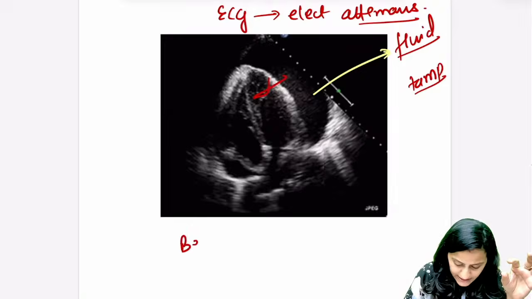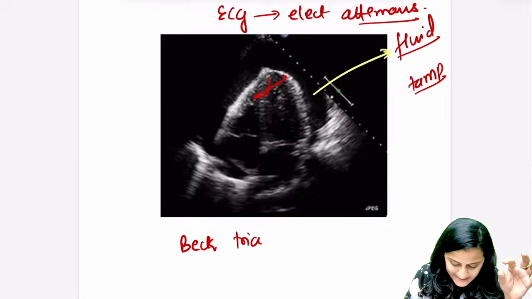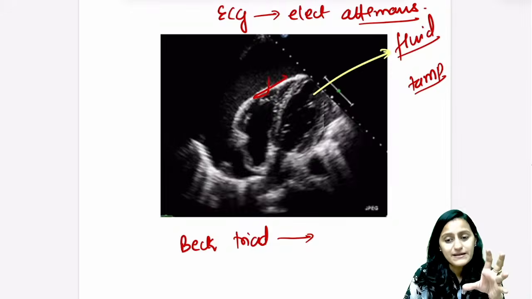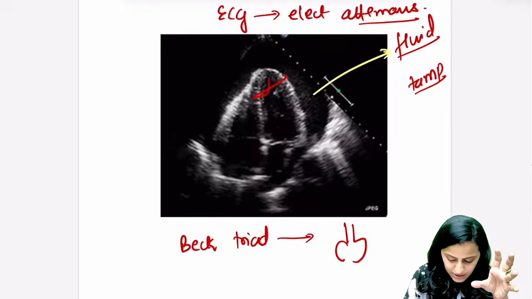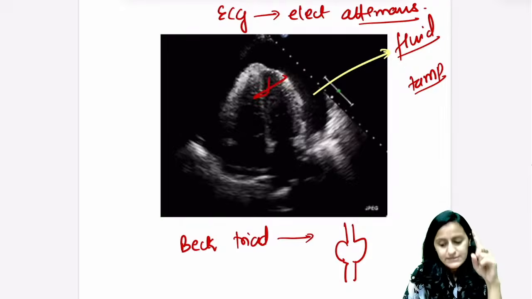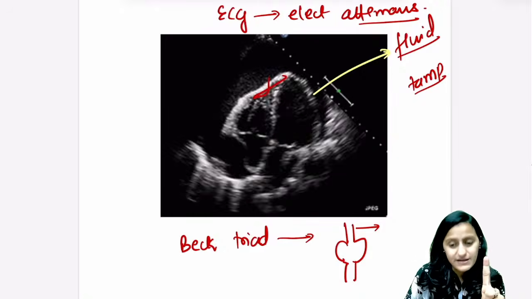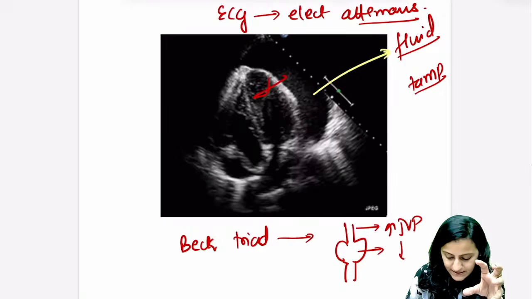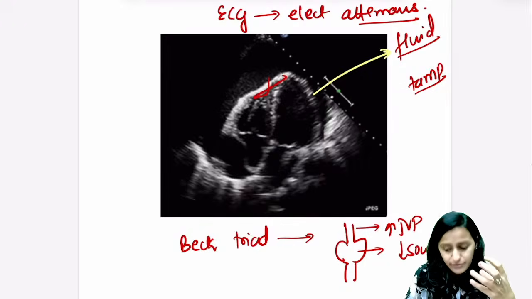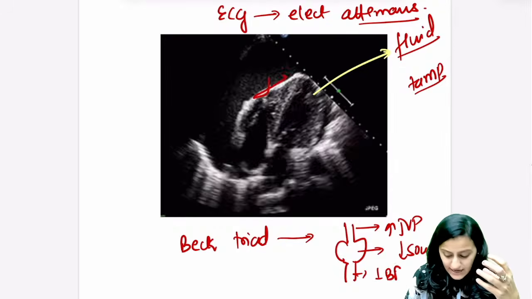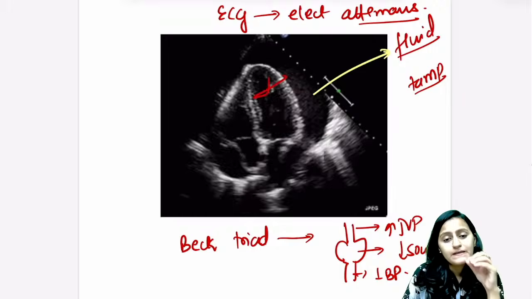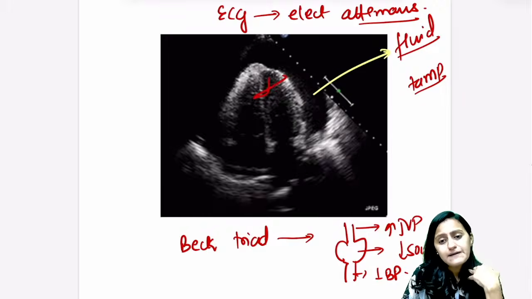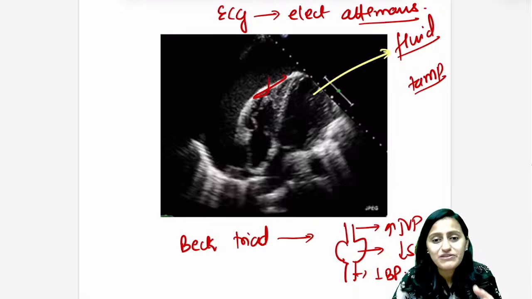And what you see in cardiac tamponade is Beck's triad, right? Remember Beck's triad? You have the vein draining into the heart and the artery coming from there. So one thing from the triad is from the vein, increased JVP. One from the heart, decreased heart sounds because of the fluid. And one from the artery, that is hypotension. Right? So this is going to be hypotension, raised JVP, muffled heart sounds.